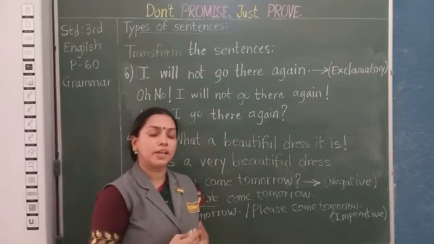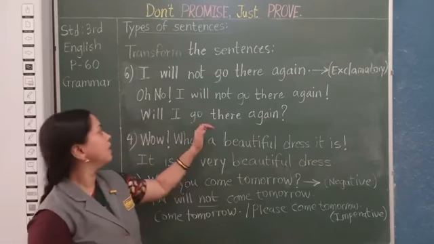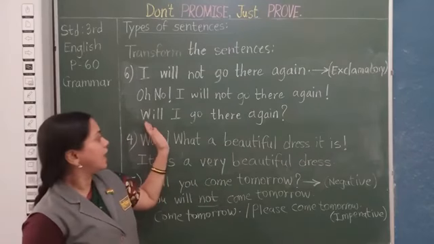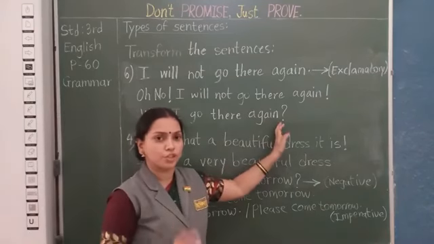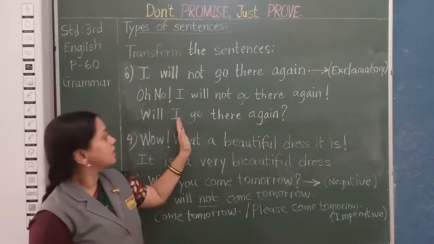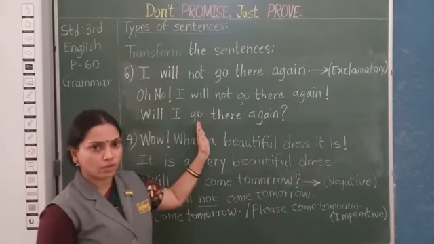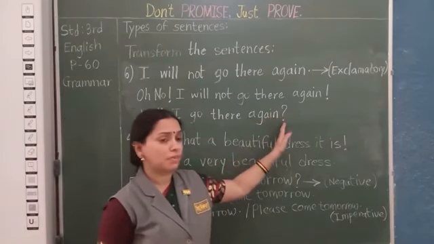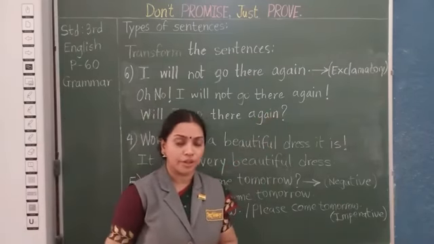Whenever you are forming an interrogative sentence, remember it always starts with an auxiliary verb and it ends with a question mark. Start with an auxiliary verb, then comes the subject, then comes the main verb. Okay, rest of it as it is, and the question mark is very important.